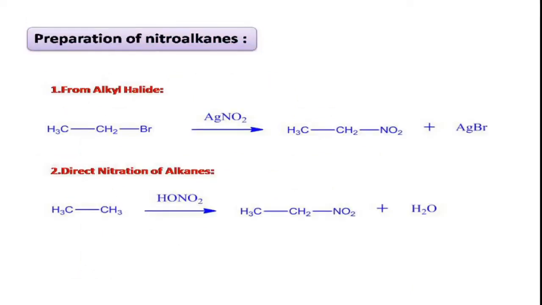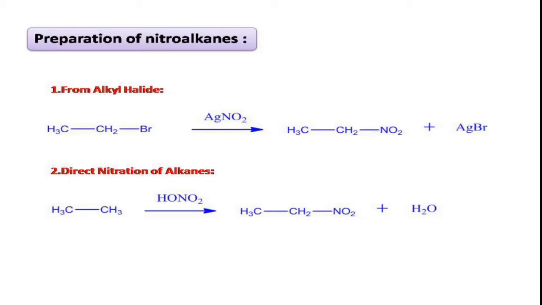Right? Coming to the preparations of nitroalkanes. Nitroalkanes are prepared in four ways. The first one is from alkyl halides. You can see here the alkyl halide is subjected to an alcoholic solution of silver nitrite. Usually in this, the bromide group is substituted with the nitro group. Right? This is a substitution reaction.